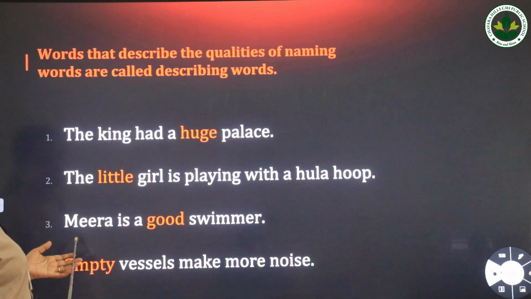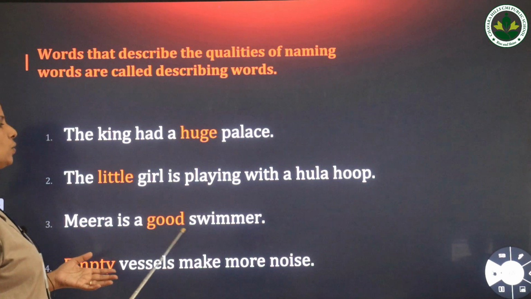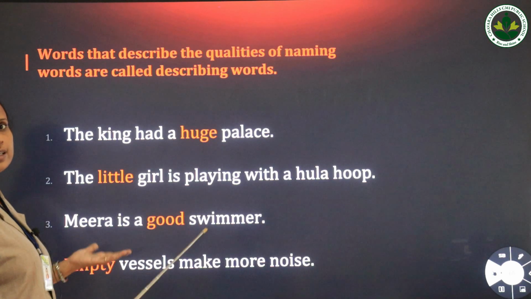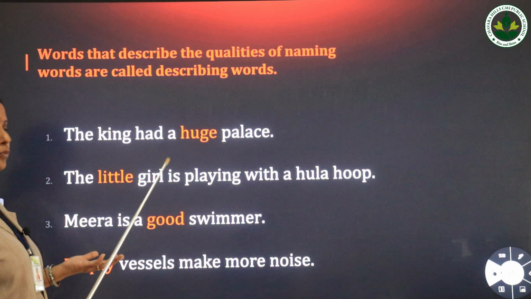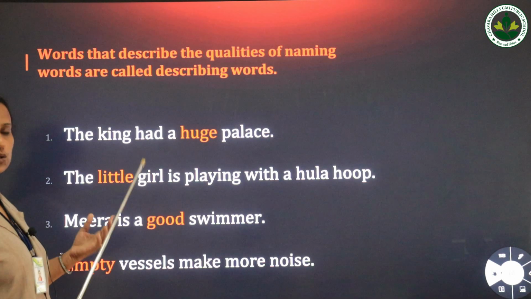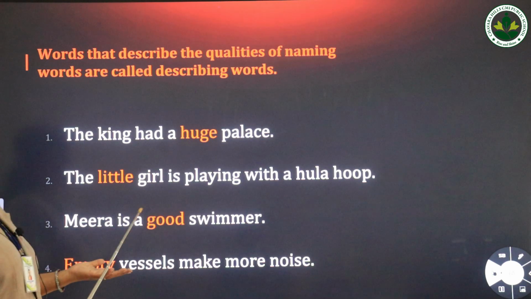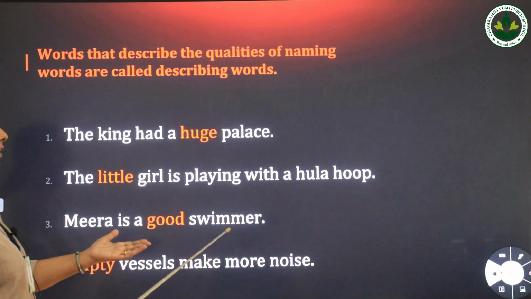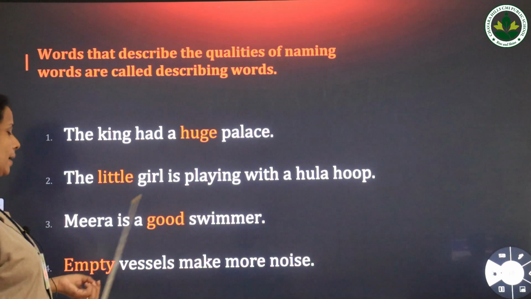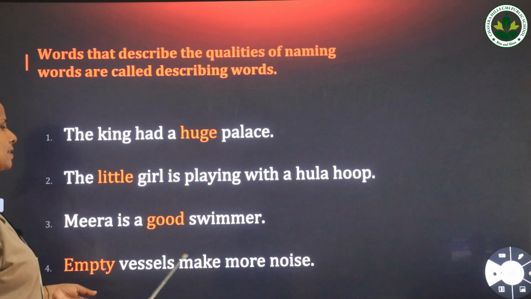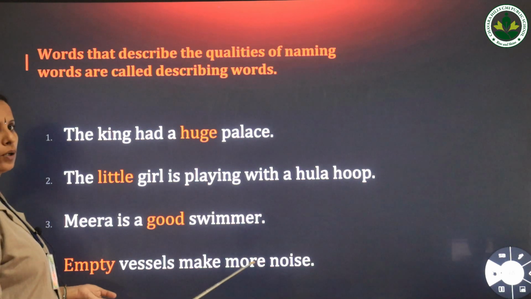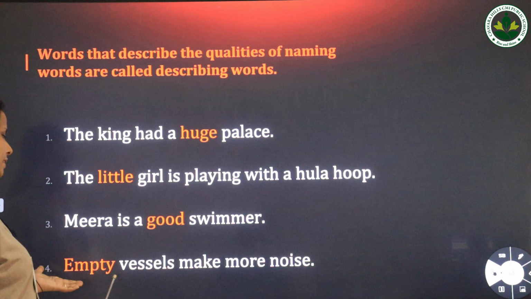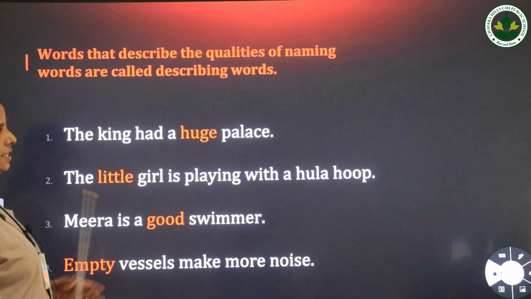Then the next sentence, Meera is a good swimmer. What is the quality of Meera? She is a good swimmer. So the word good is describing the term swimmer, okay. Then, empty vessels make more noise. Here the word empty is the describing word.